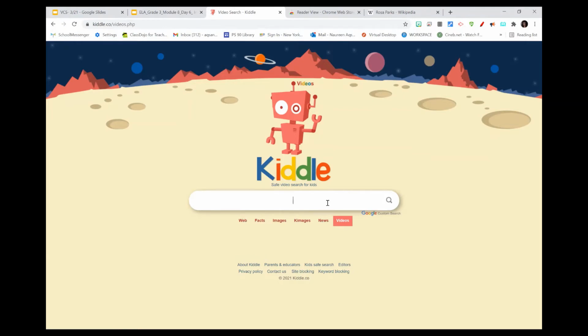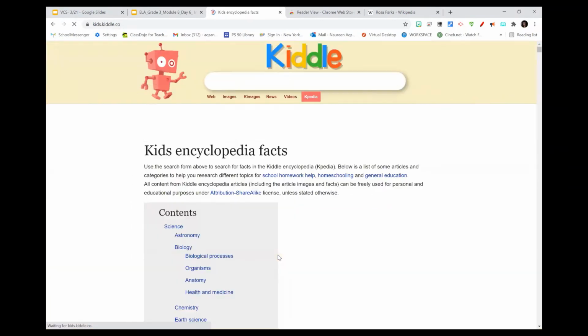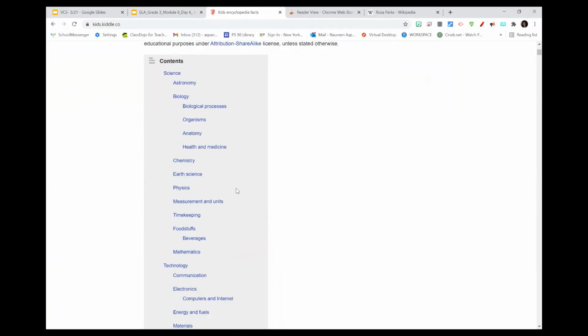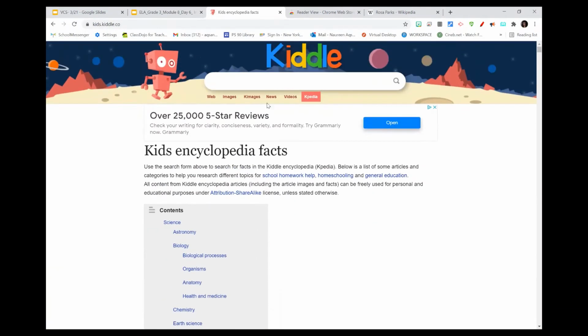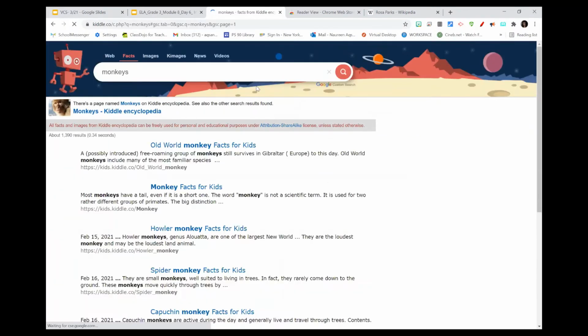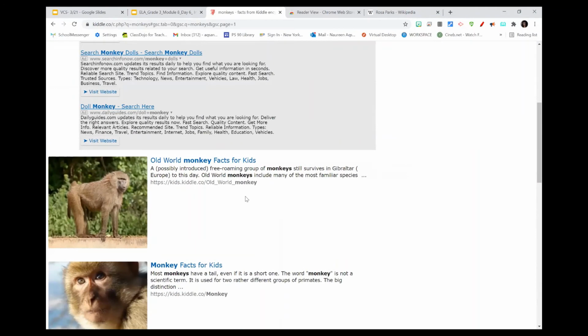So for example, if a student is searching for information on monkeys, they will type in monkeys, go to facts, and they will come to information about monkeys.